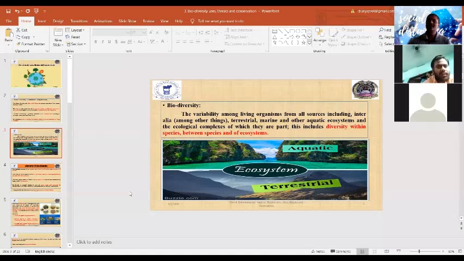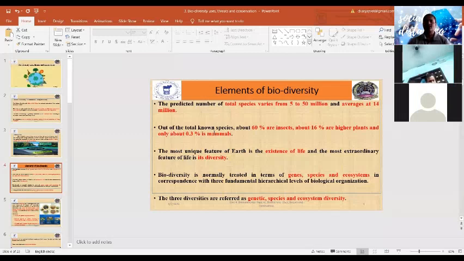That includes diversity within species, between species, and among different ecosystems. There are a predicted 5 to 50 million species, with an average of 14 million. Of these known species, 60% are insects, 16% are higher plants, and only about 0.3% are mammals.